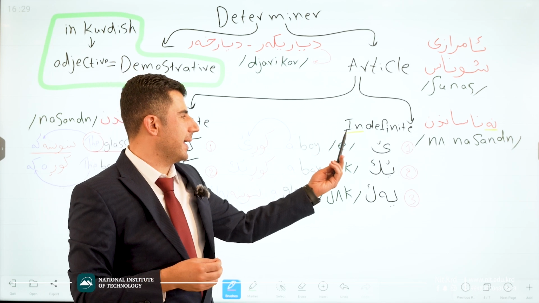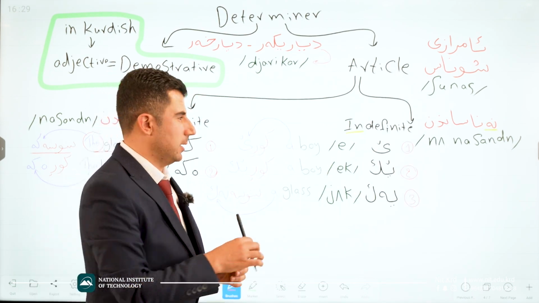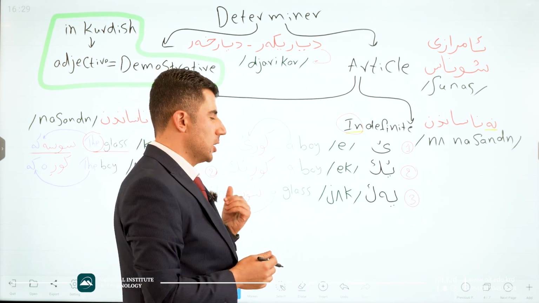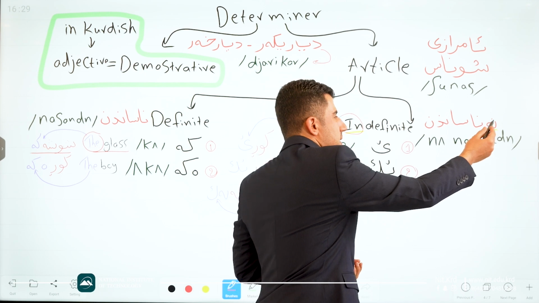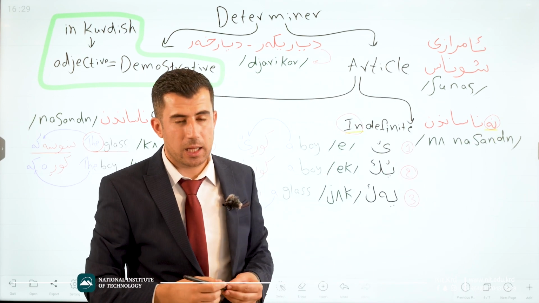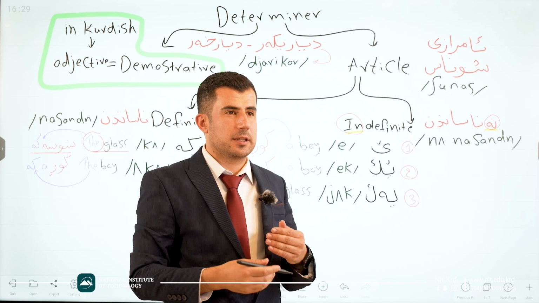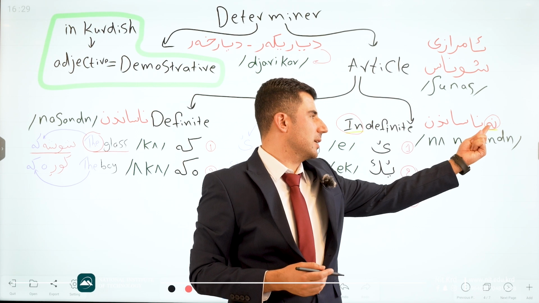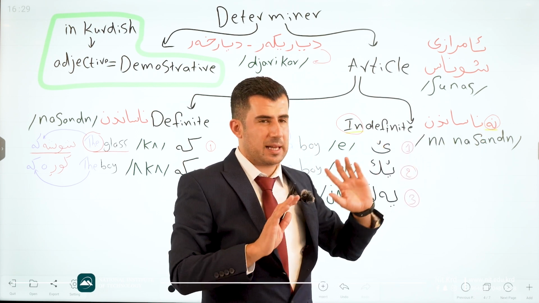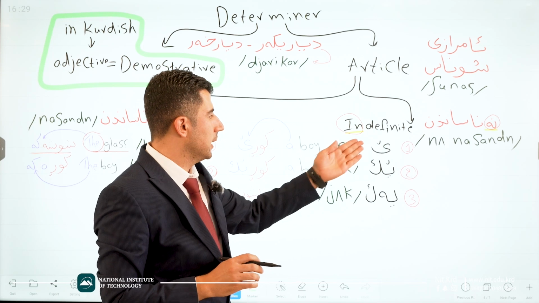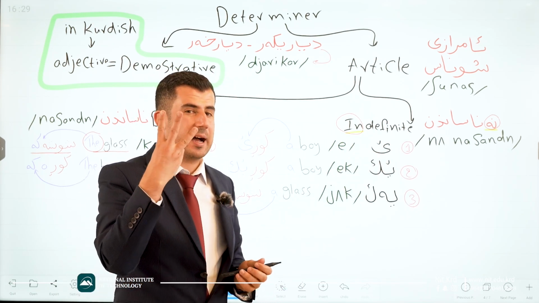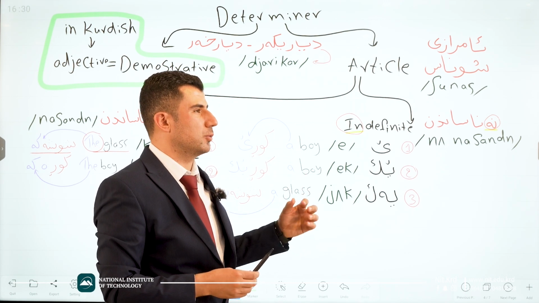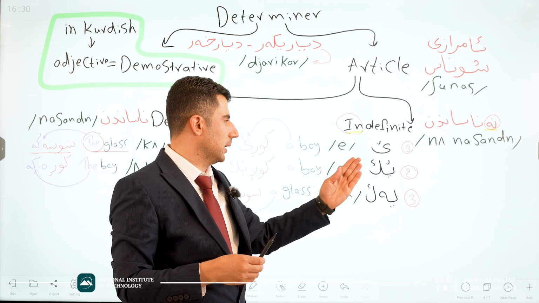Let's move to the indefinite article. In- makes something opposite. That's a prefix. Also in Kurdish we have the prefix na. Na, to make something the opposite of the real one. Na sanden becomes nana sanden. It means that you do not know what it is. Good. In the Kurdish language we have three main signs, symbols. We use them for making something unclear.